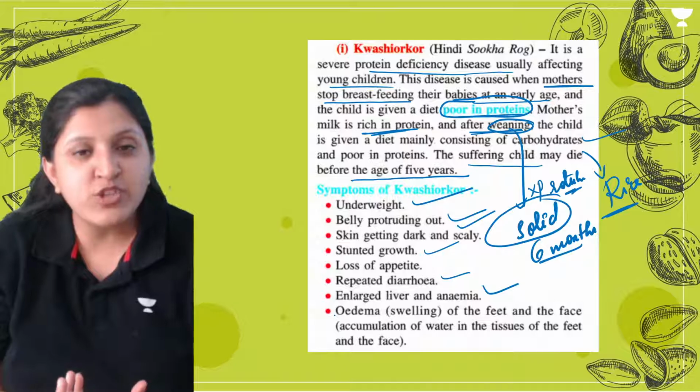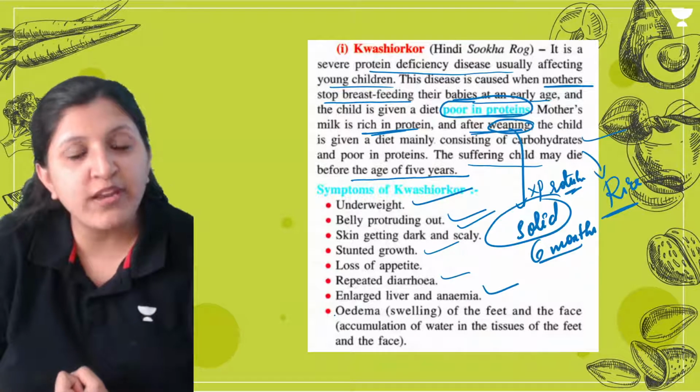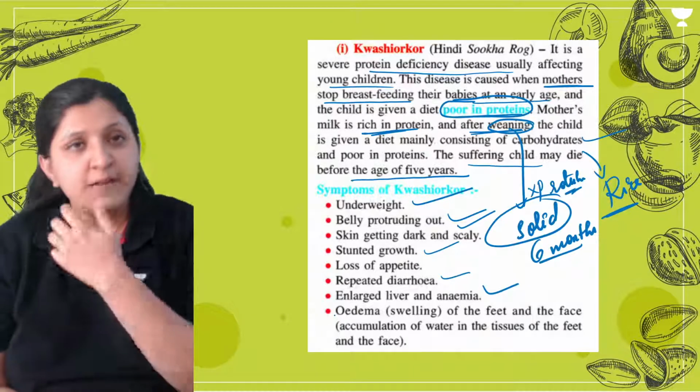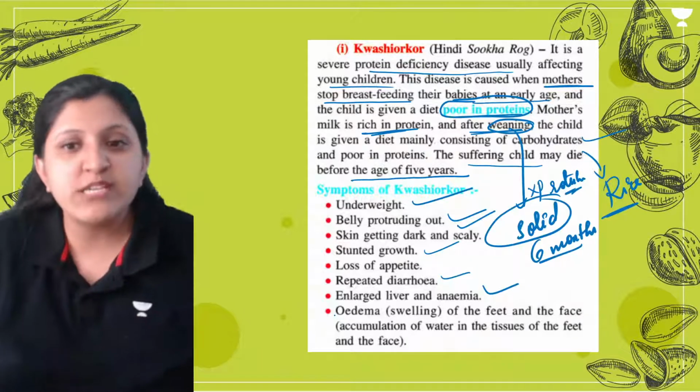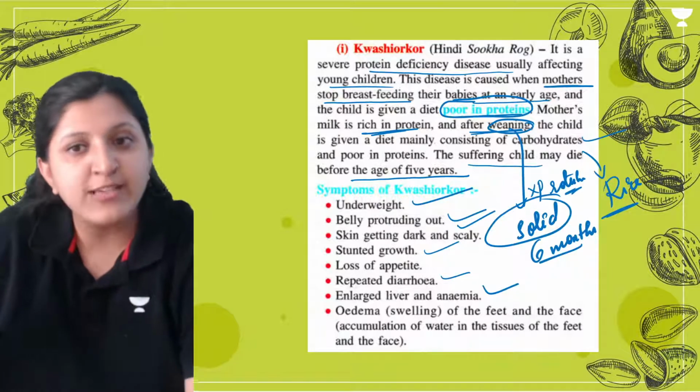So the liver and the digestive system get affected, and in turn a lot of processes get affected if proper protein supply is not given.